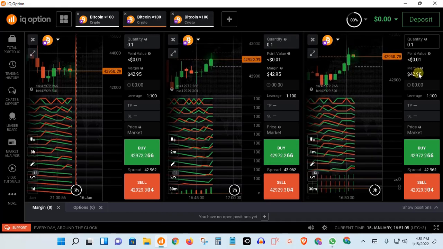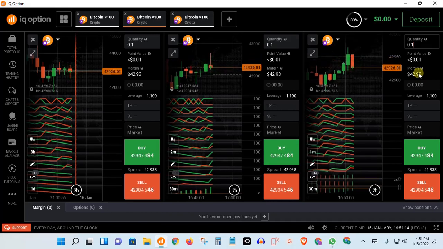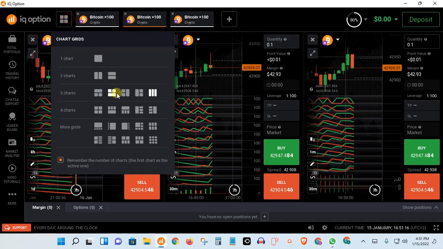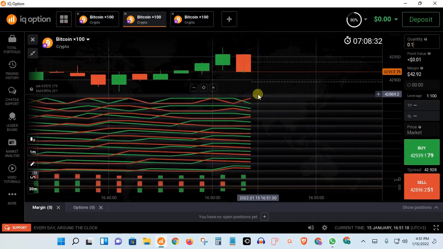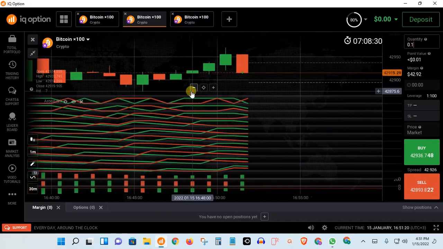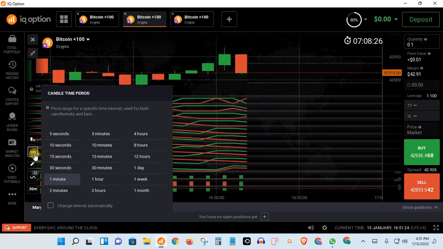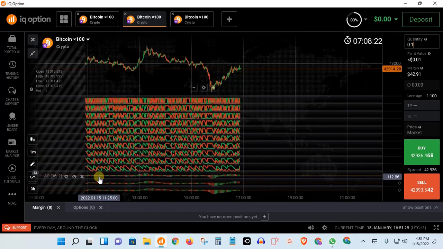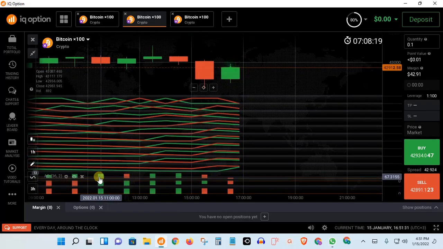Now another exciting feature is about the chart. If you realize that on the previous chart, for example, let me first reduce it to one, as you were changing the time frames from one time interval to probably 1 hour, you would experience some glitches, or sometimes it ends up putting some other time intervals.